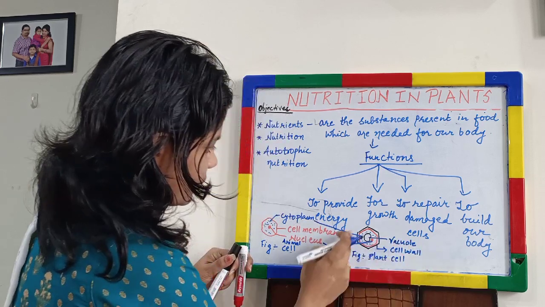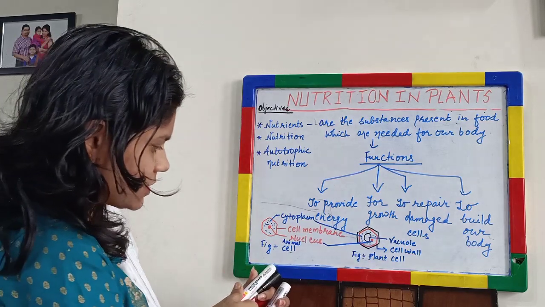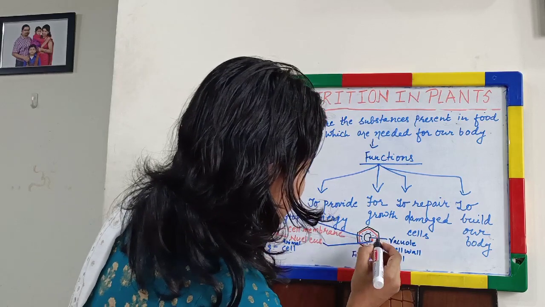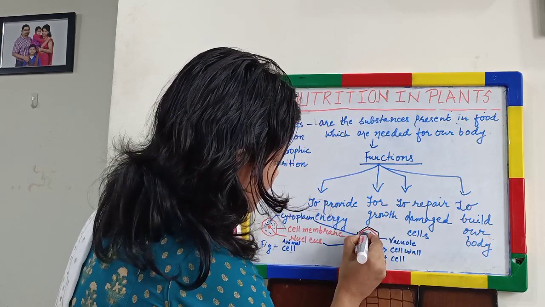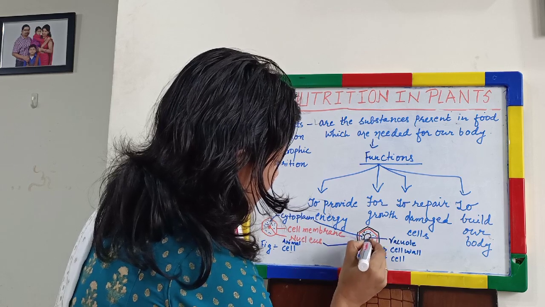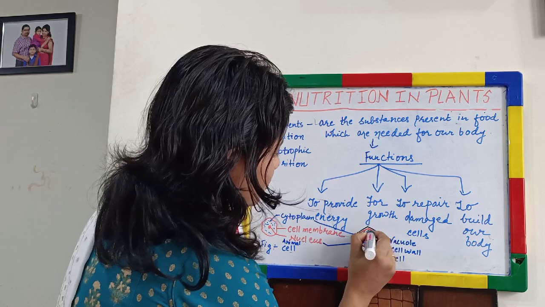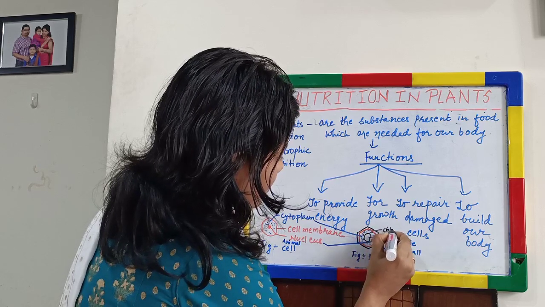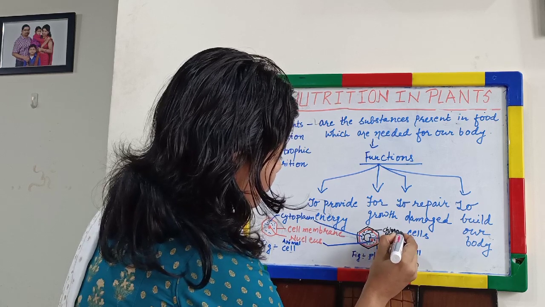This is the structure of a typical plant cell, and you will also find some specific structures which are found only in plant cells, which are green in color. I don't have green ink, so I am drawing just with black ink just to show that these are the chloroplasts, very specific structures which are only found in plant cells. Chloroplast.